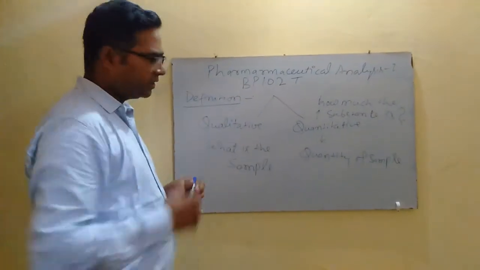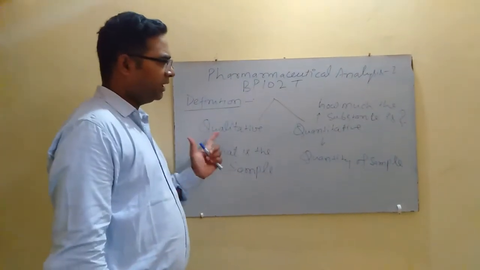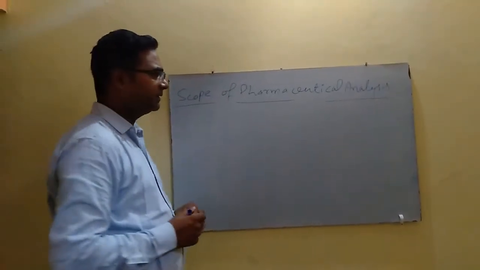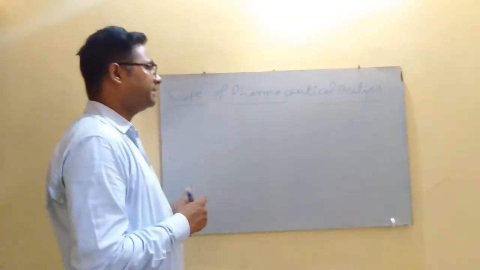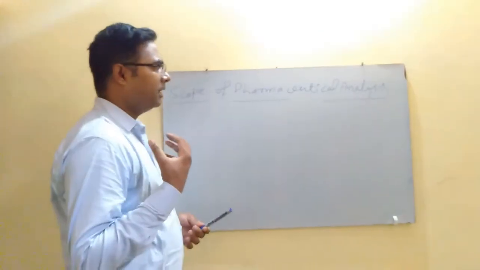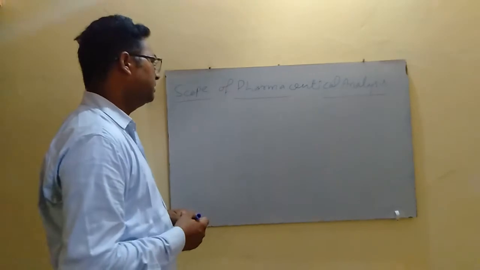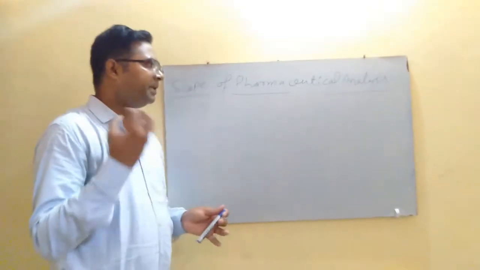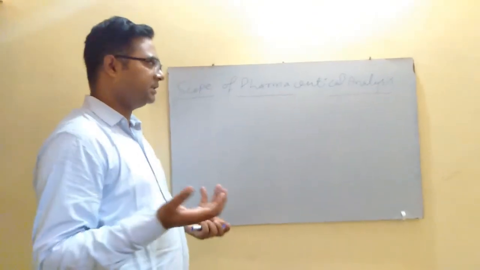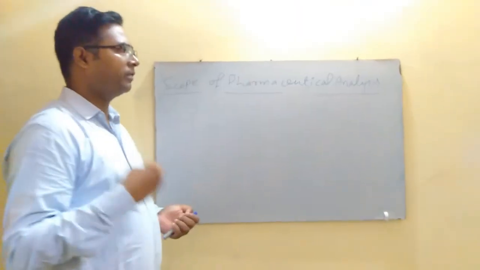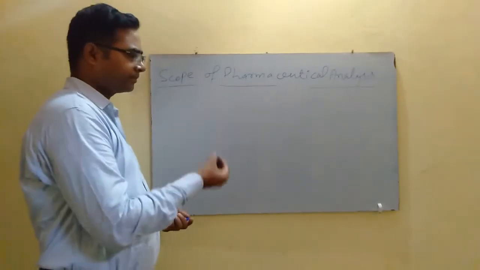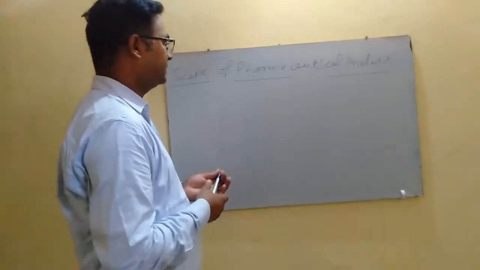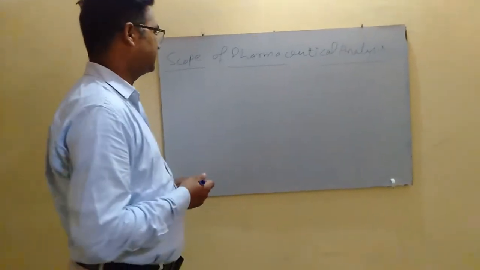So, now coming to the scope of pharmaceutical analysis. A new pharmaceutical active substance is either synthesized by chemical synthesis from an existing molecule, or it may be isolated from natural sources, from plants, from animals, or from herbs or minerals, that is called herbomineral substances.